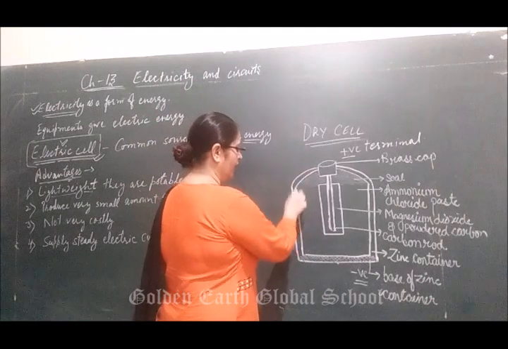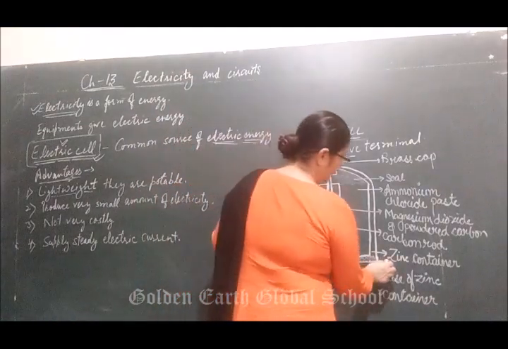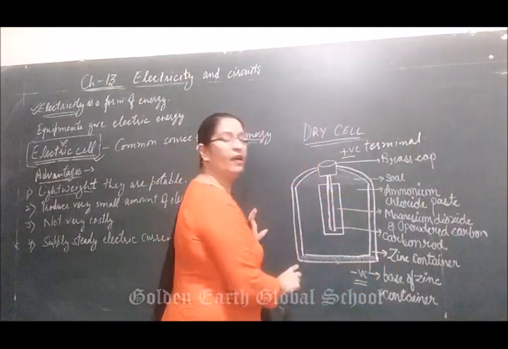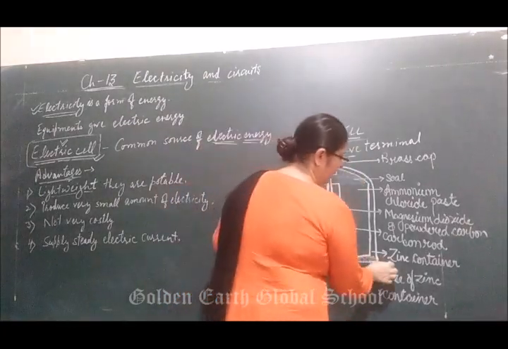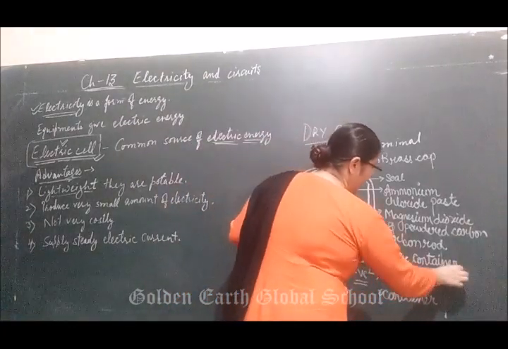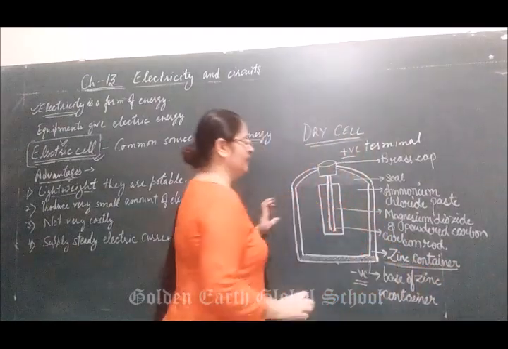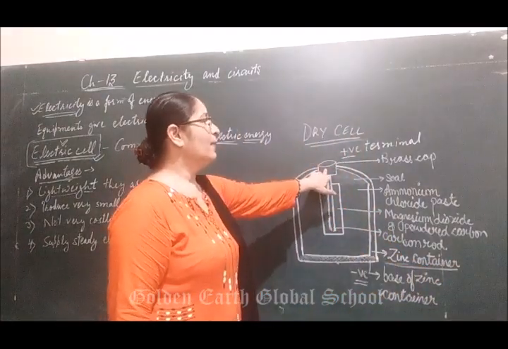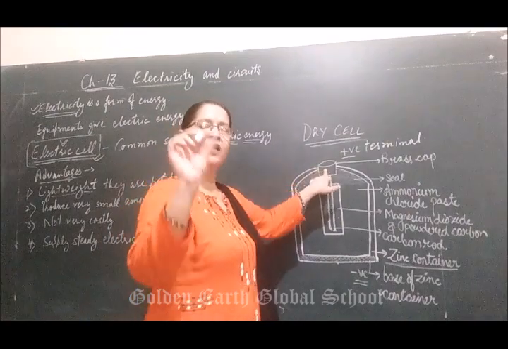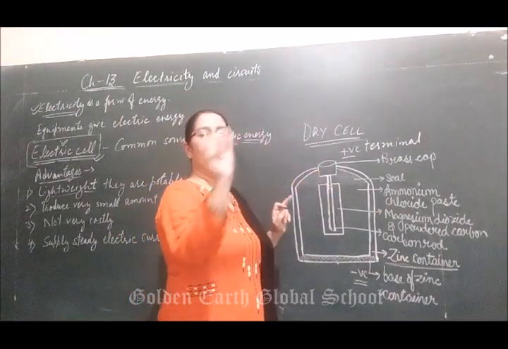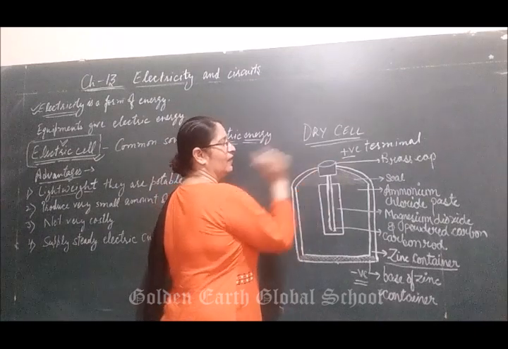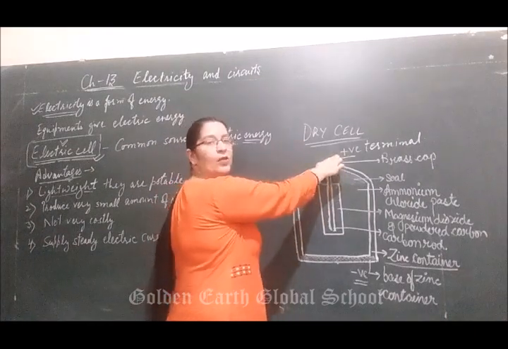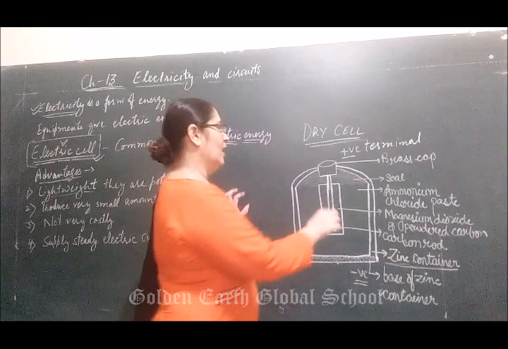Its outer covering is a zinc container. After the zinc container there is a brass cap. All of you have seen a cell; there is a small silver colored brass cap on the top of the cell, which is also called the positive terminal of the cell.